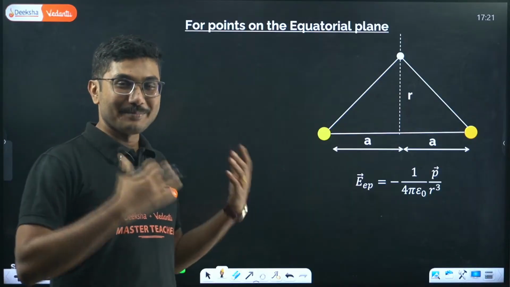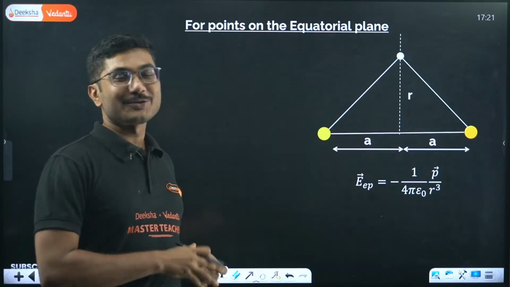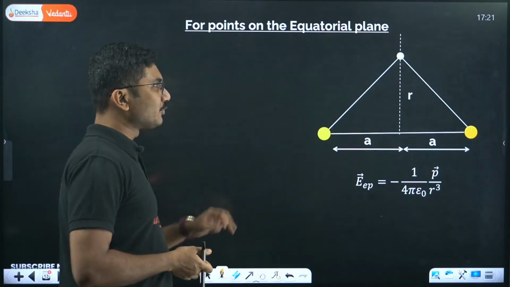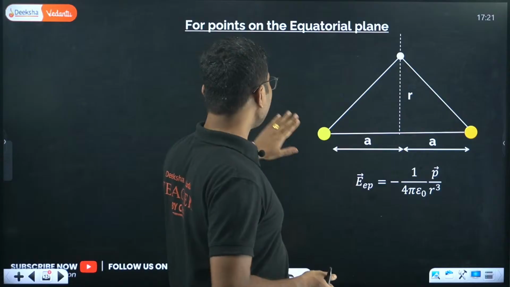So you have to make sure that we cannot stop this series, right? Now let's move on. So this is the dipole on the equatorial plane.